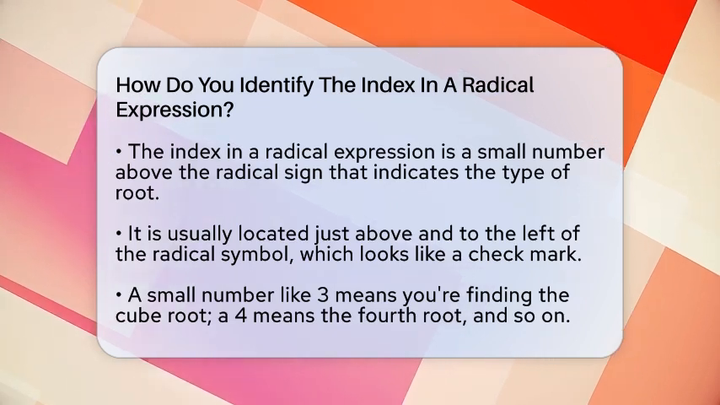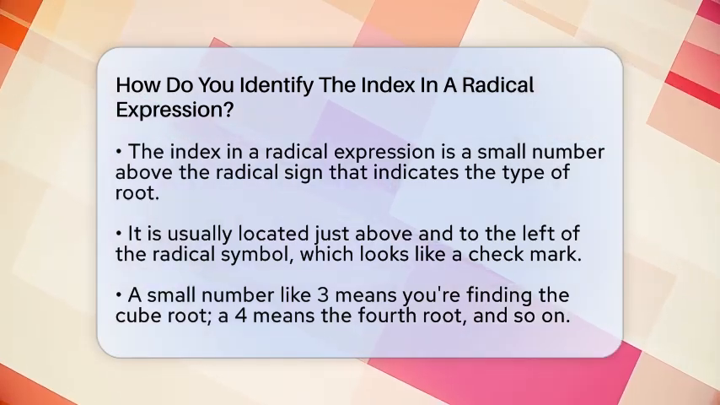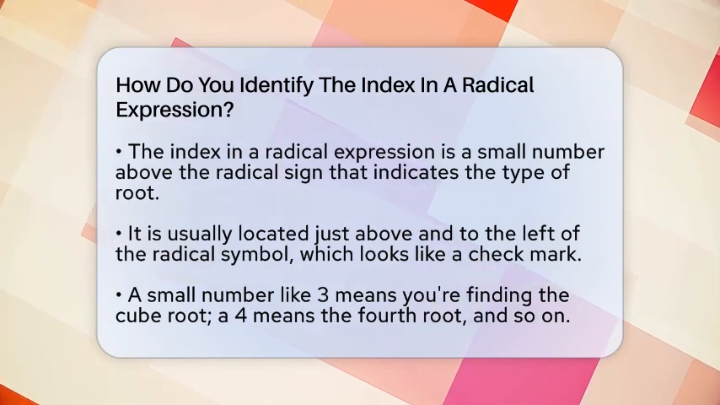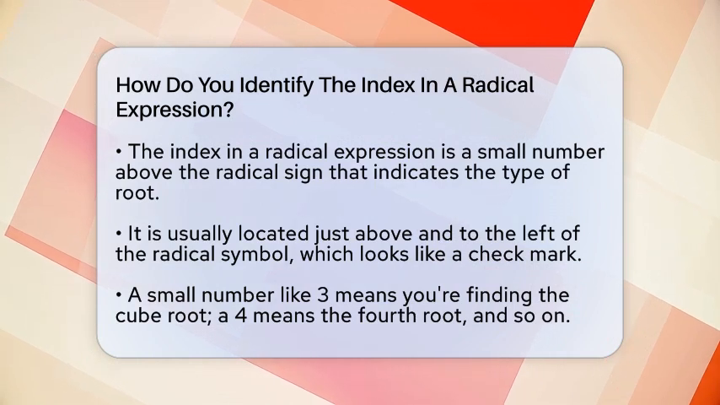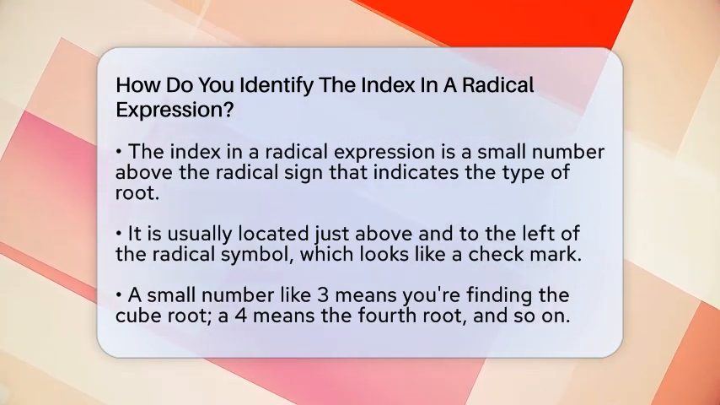It might be small and tucked just above and to the left of the radical symbol, which looks like a check mark or a check mark with a line. This tiny number is the key to understanding what kind of root you're working with.